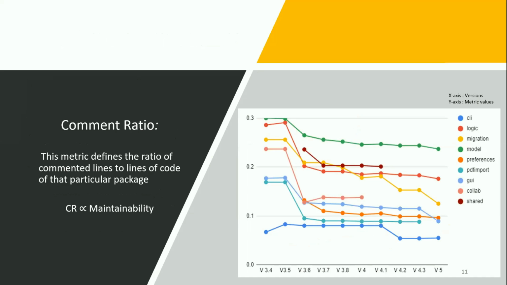It defines the ratio of commented lines to the lines of code of a particular package. As the comment ratio increases, the maintainability also increases. From the graph, we can say that the package called model has the highest maintainability according to comment ratio.